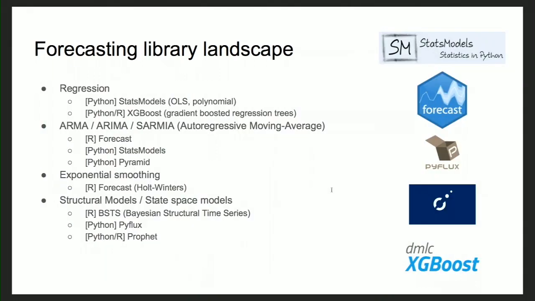So now, as we know how we can pre-process the data, let's look at some of the forecasting models or strategies, different types of strategies that we can implement on time series data. One of the strategies, which is pretty common, is using regression models. In regression models, we can build models like OLS, polynomial.